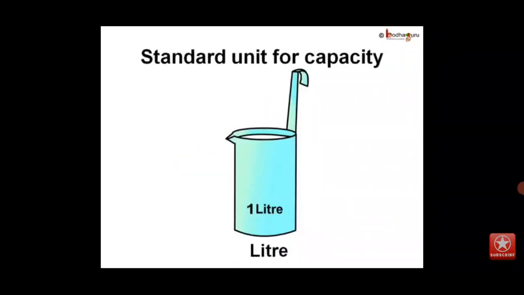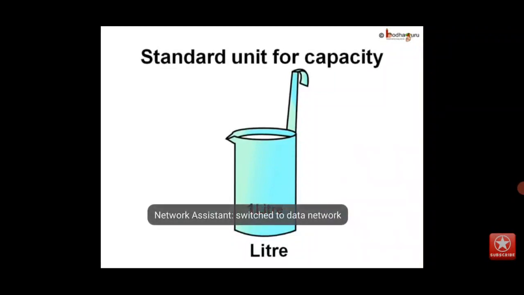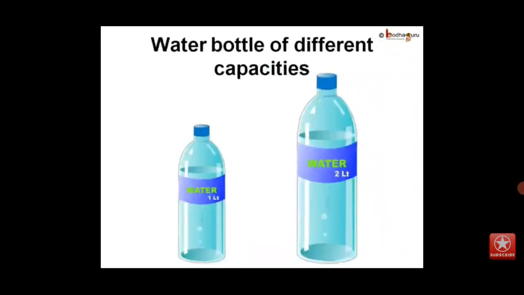You know, the standard unit of capacity is liter. There is a 1 liter container available to measure 1 liter of liquid like milk or water or oil. The short form of liter is L. So we write 1 liter as 1 L. When we go for an outing, we buy bottles of filtered water which are available in 1 liter, 2 liters and also in greater capacity.